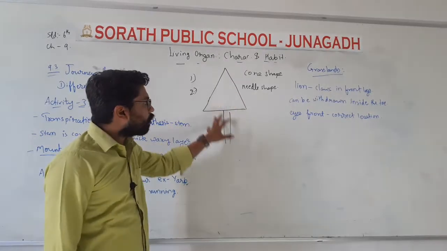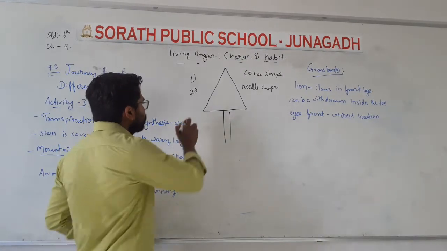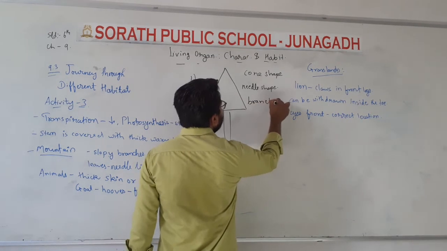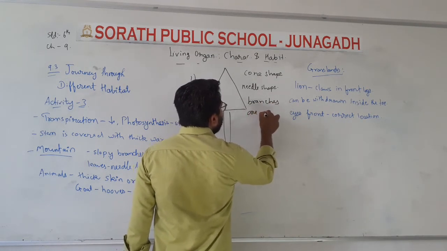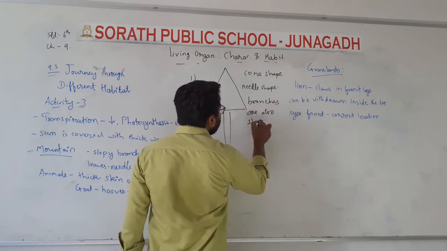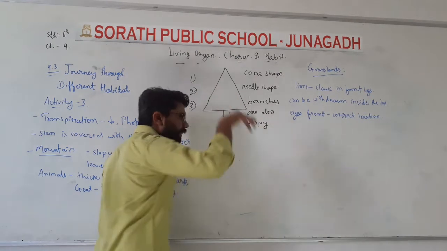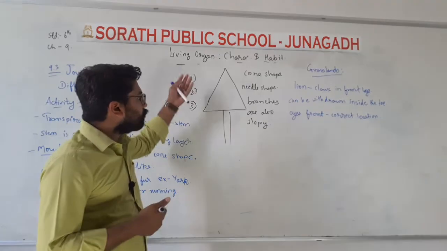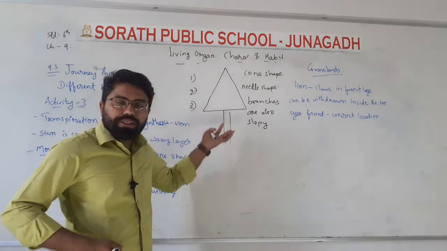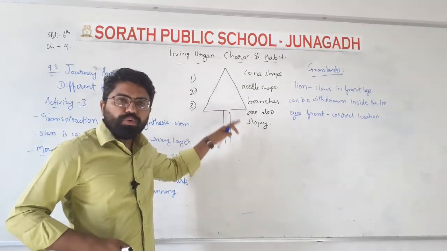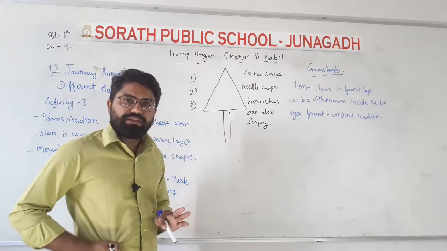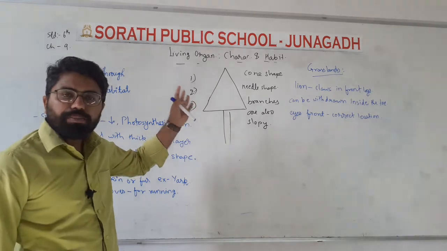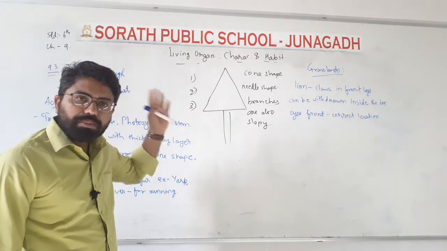Their branches are also sloping. Sloping means they bend towards the ground. So the snowfall falls on the trees, and that snowfall moves from the trees to the ground easily. You will find these characteristics in the plants present in the mountains.